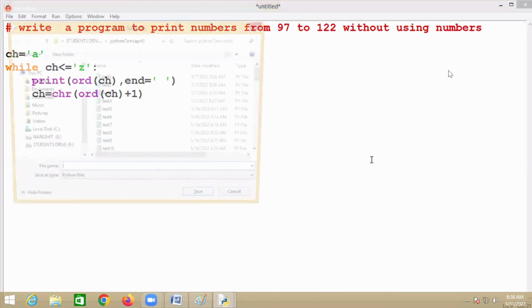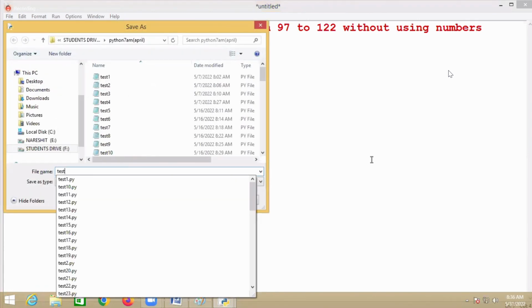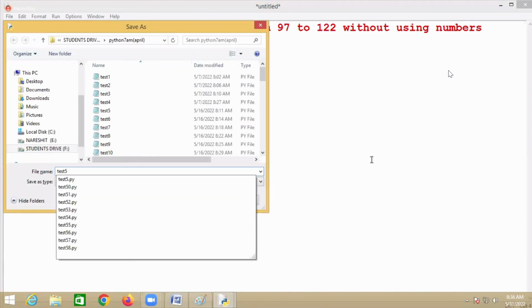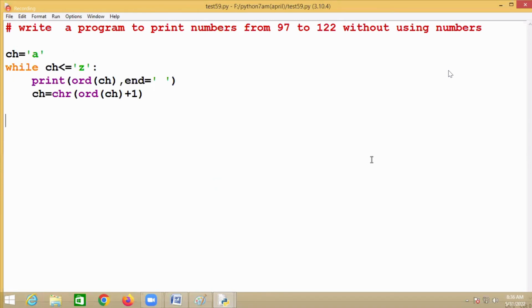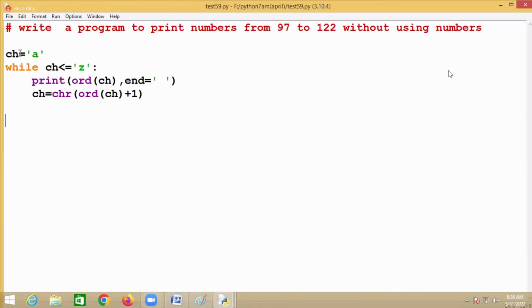Okay. Now what will happen here is it will try to print all the alphabets from where? 97 to 122. But here we have not used any numbers, right? In the place of numbers we use which one? Alphabets. Alphabet starts from where? Small a, and then less than or equal to Z.